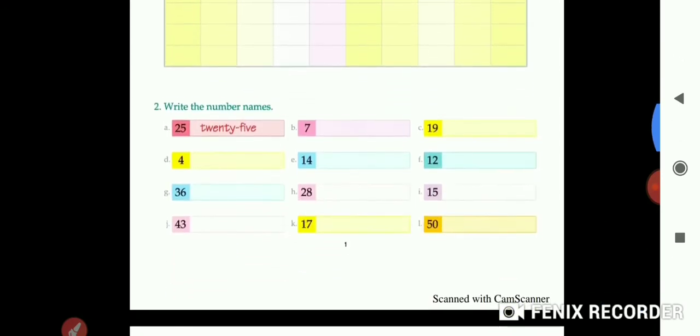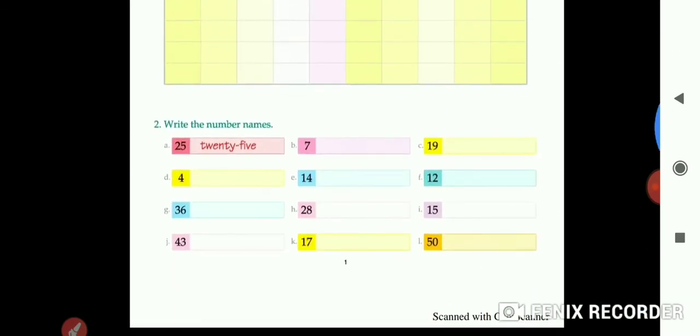Now question number 2, write the number names. A 25, it is solved and its number name is written. Now come to B 7, SEVEN 7. C 19, NINE 9, TEEN teen 19. Like this you have to complete your question number 2.